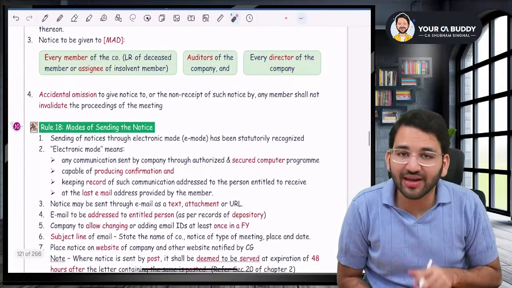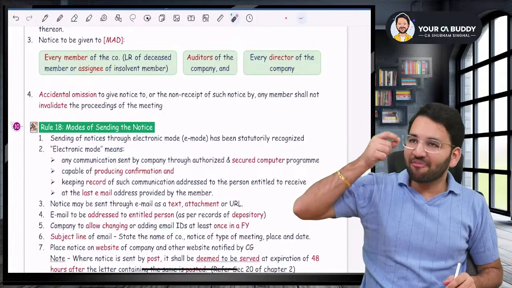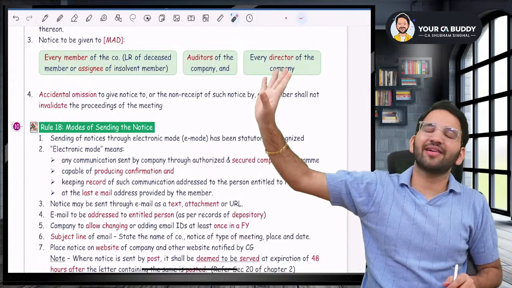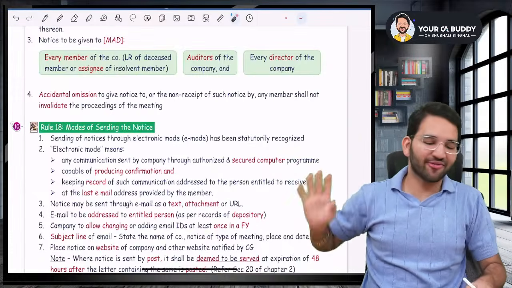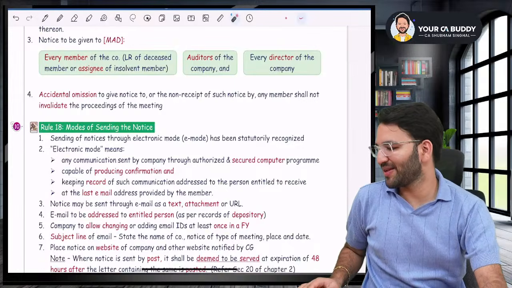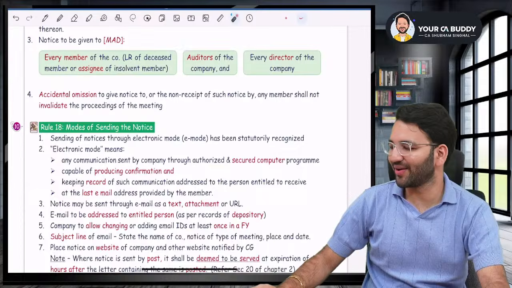Now, guys, listen to me very carefully. Accidental omission will not invalidate proceeding. If by mistake you could not send the notice to any specific person, it will not invalidate the proceeding. The proceeding will still be very much valid. Are you with me, guys? Yes, sir. Perfect. Okay.